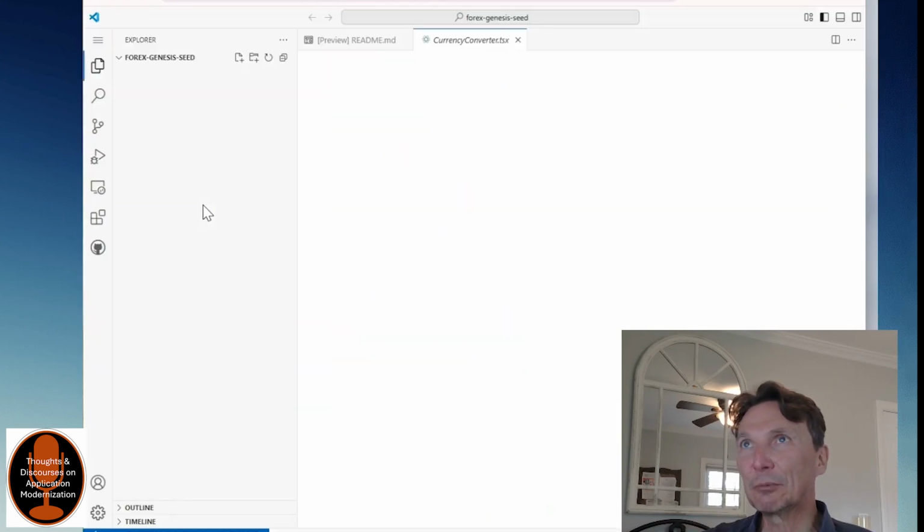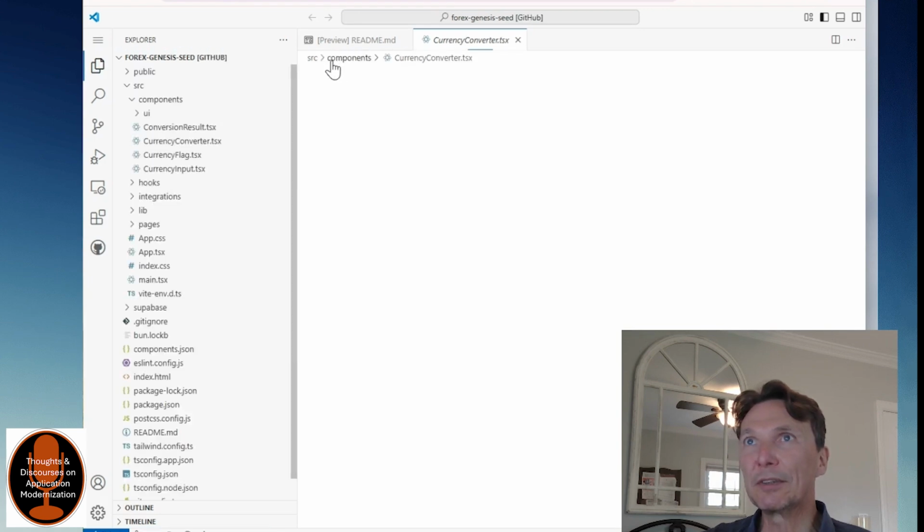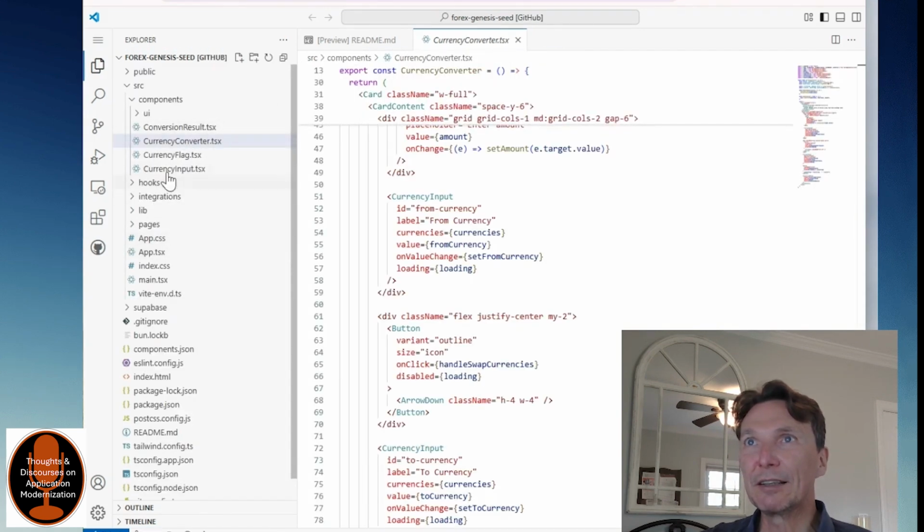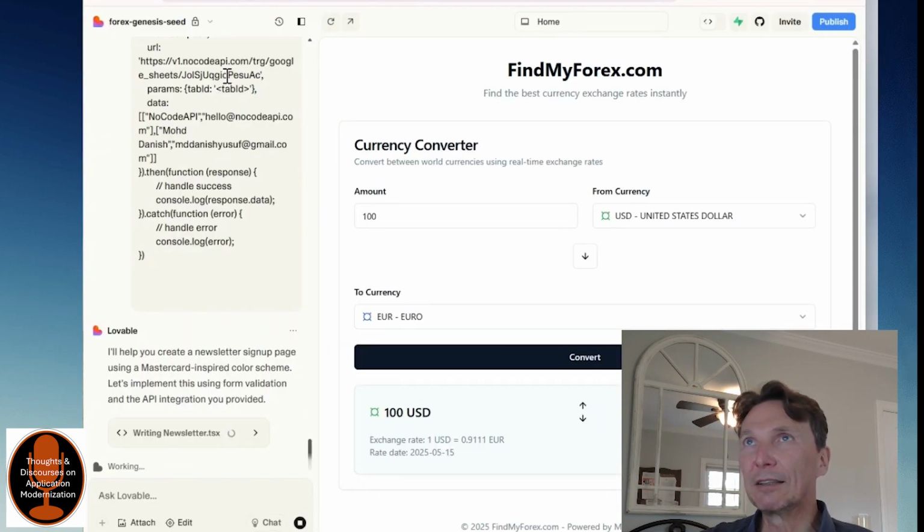I'll refresh and we'll go into this, and you'll be able to see some more of the components that are created, right? And so it's starting to refactor some of this reasonably well. And the big thing would be, okay, what can I do with this website, right? So it'll take a few more minutes.